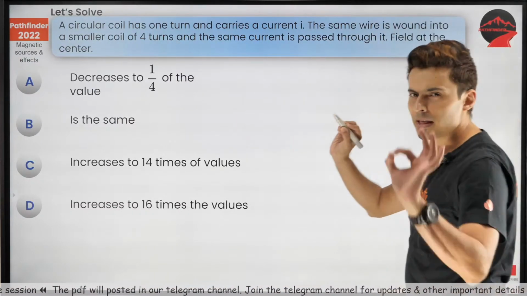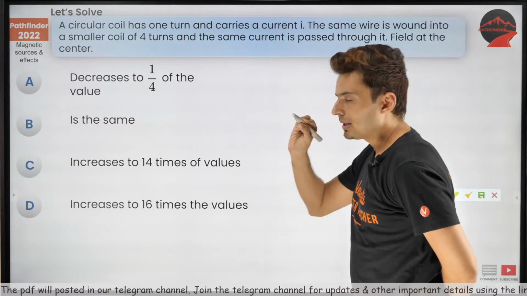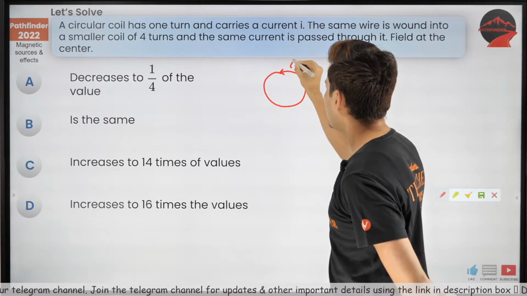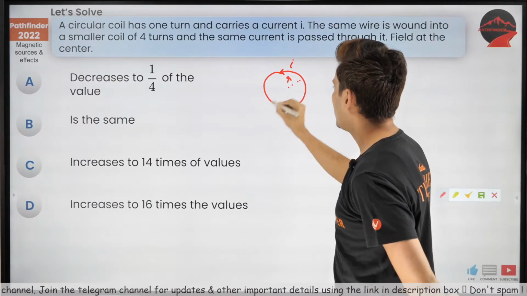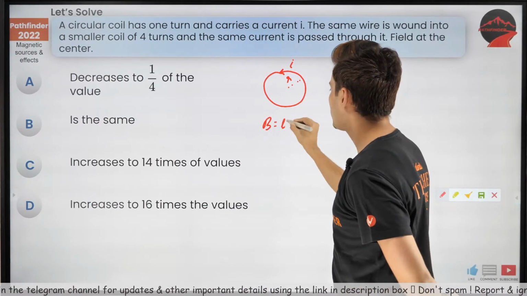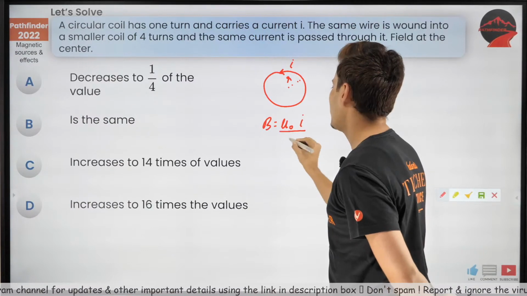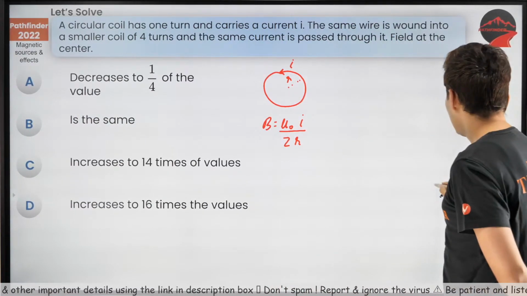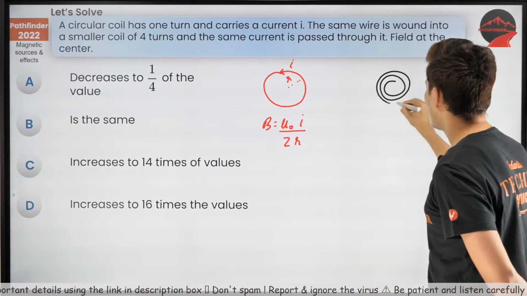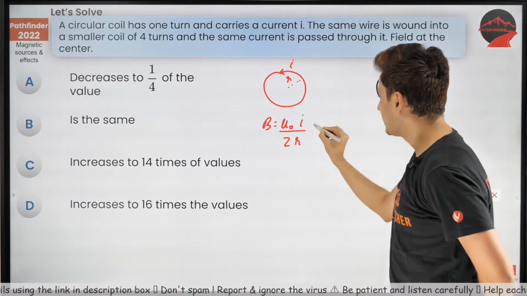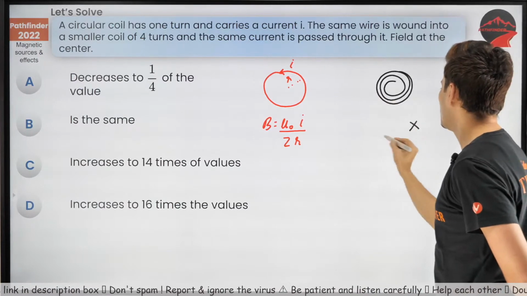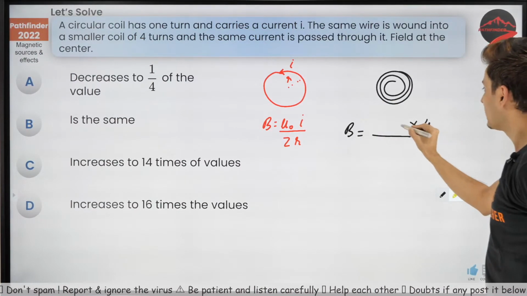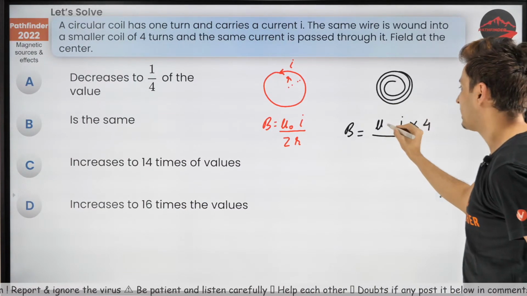Here is the answer. When you have a current carrying loop of radius R, and you want to find the magnetic field, it is mu naught I by 2R. This is the formula, correct? Now, when you make 4 turns out of it, you might think I should multiply the numerator by 4. Correct, the current gets multiplied 4 times.